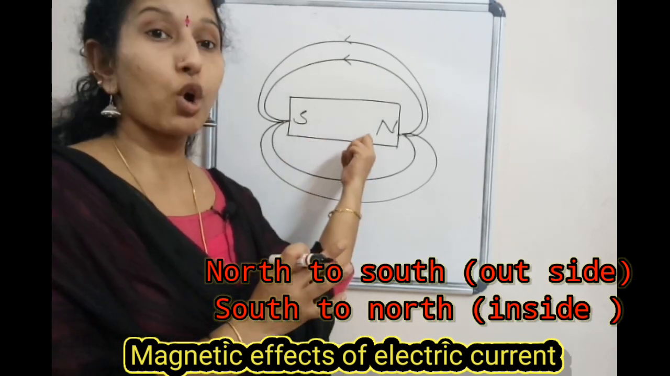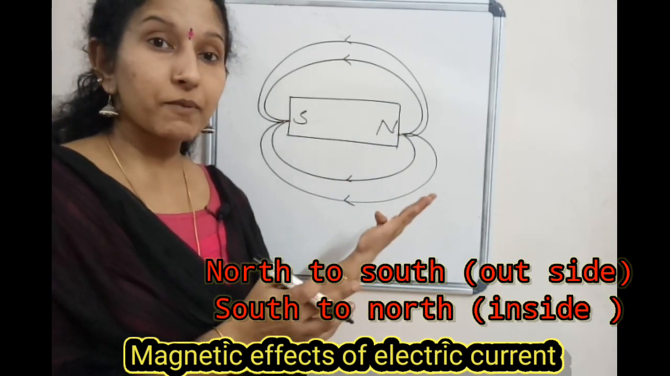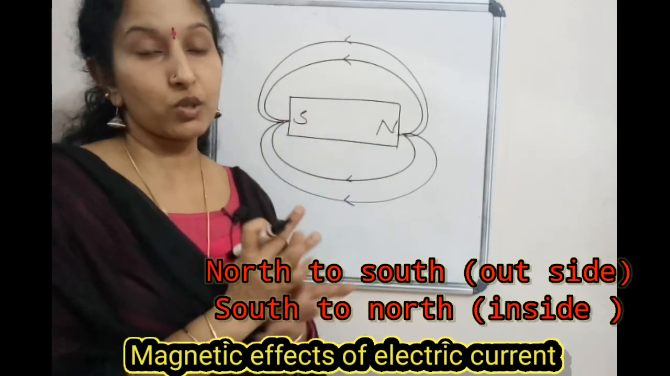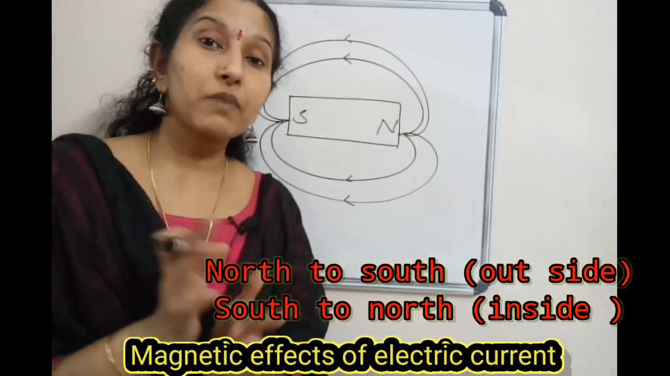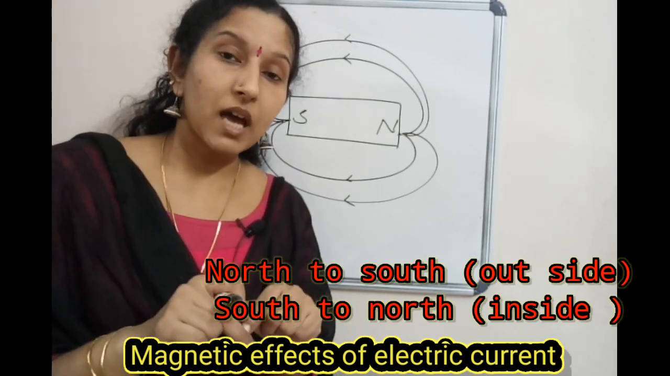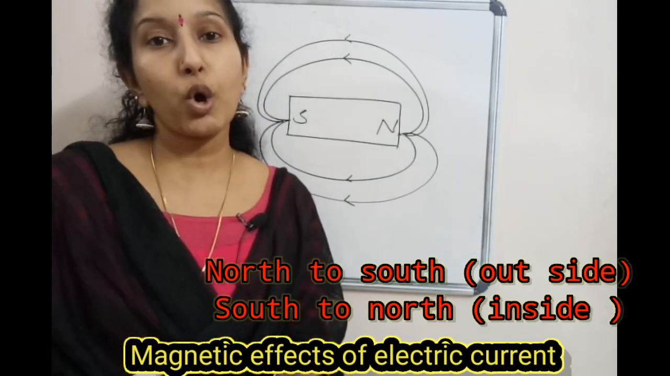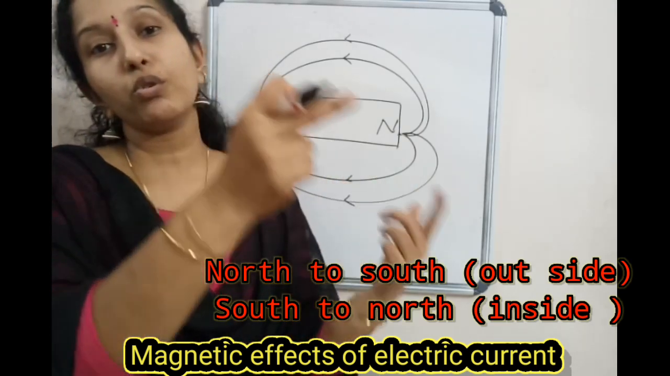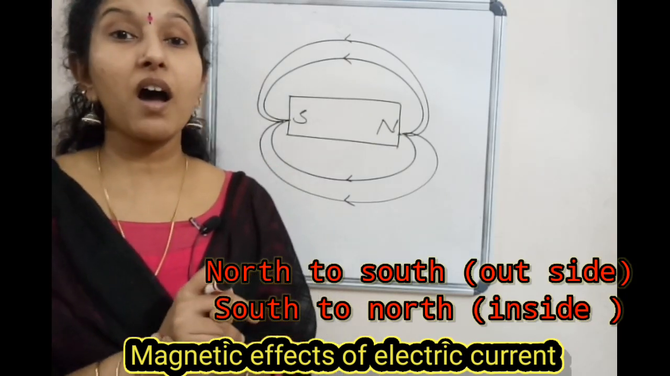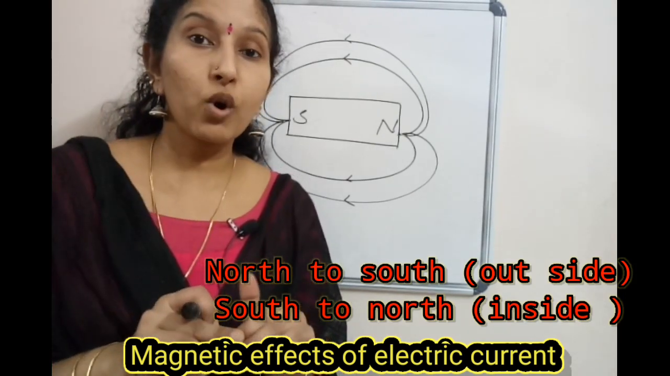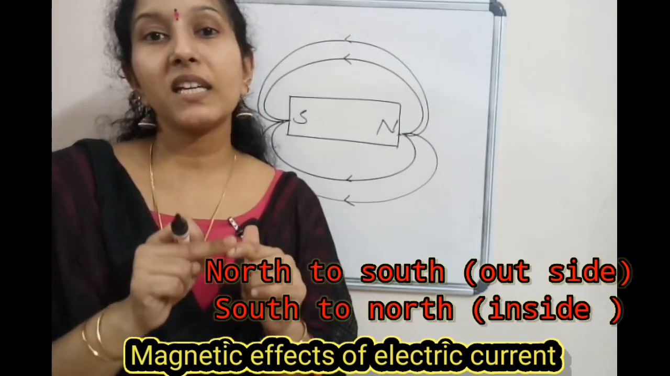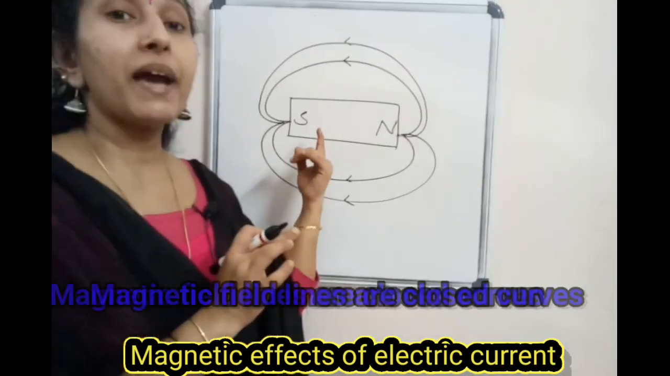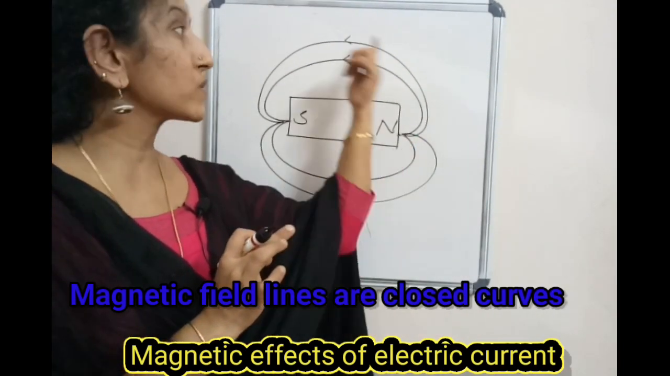It is from south to north inside, and outside it starts from the north and merges at the south. So the magnetic field lines emerge from the north pole, merge at the south, and inside it is south to north. Okay, and the second property: the magnetic field lines are closed curves.